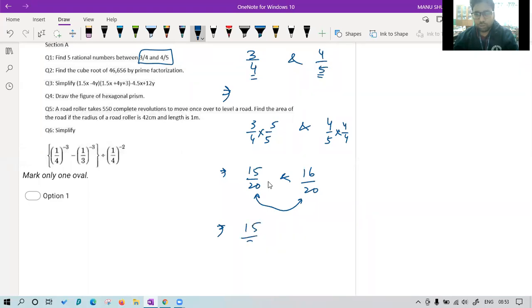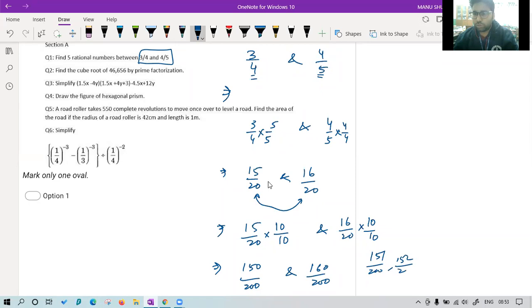So 15 upon 20, Joel, very good, you remember that thing, 10 upon 10, and 16 upon 20 into 10 upon 10. There are some questions in class 9th also based on this concept that you will get help by this. Okay, so the numbers are 150 upon 200 and 160 upon 200. Now you can easily find the numbers between them. The first, like 151 upon 200, 152 upon 200, 153 upon 200, and so on. Now you can find 9 numbers easily between these two without any mistake. I hope this question is clear to everyone.